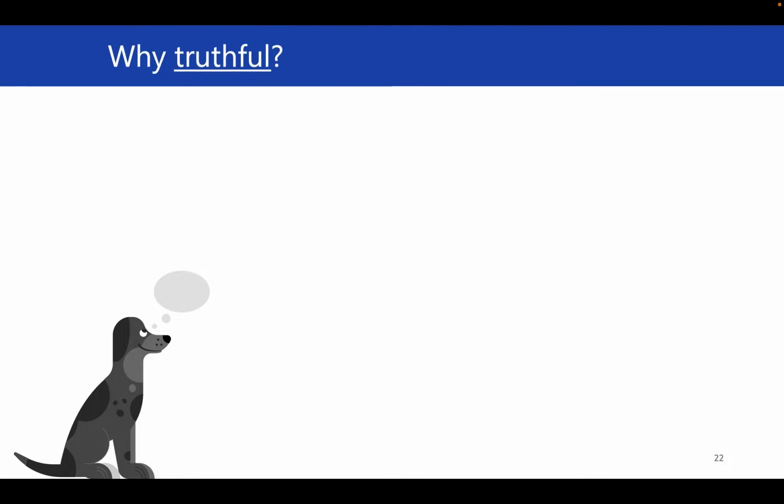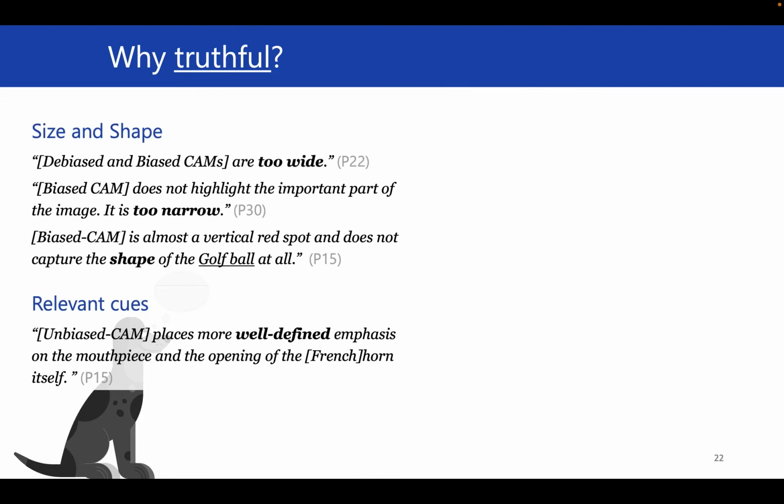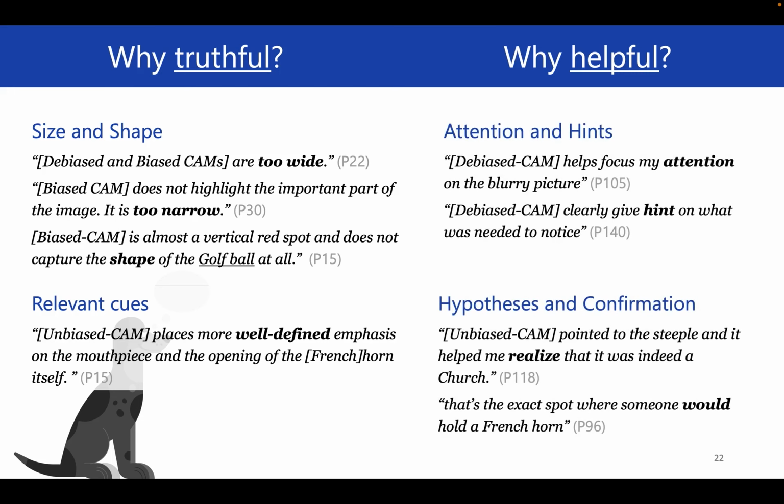By analyzing participants' rationales, we found that participants consider saliency maps more truthful or representative because the highlighted regions have accurate size and shape, or captured more semantically relevant cues. They would consider the saliency map helpful for recognizing a blurry image, since it helped focus humans' attention or provided hints, benefiting the process to form hypotheses and confirm suspected objects.